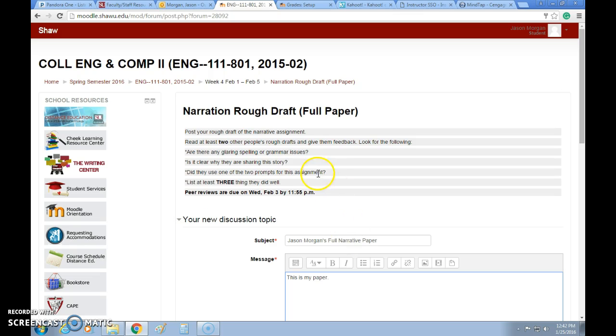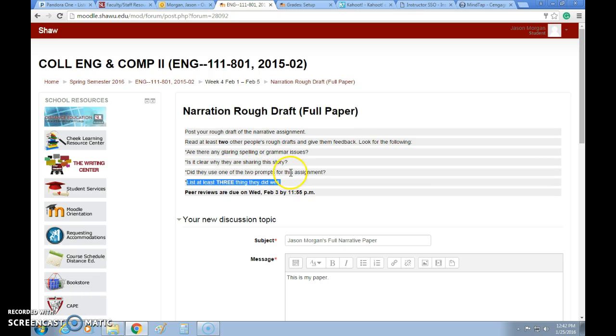Now note, you're going to read 2 other people's papers, and you're going to look for the following. Are there any glaring spelling or grammar issues? Give them feedback on that. Is it clear why they are sharing this story? Remember, that's part of the assignment. We want to make sure, why are you telling me this story as opposed to other stories? Did they use at least one of the 2 prompts for this assignment? As I'm reading some of the opening paragraphs, some people are just kind of writing whatever they want. No, there's 2 prompts. I'll share where that is in just a second. And list at least 3 things they did well. It's really easy to find things that people did wrong. It can be a little more challenging to find things they did correctly.